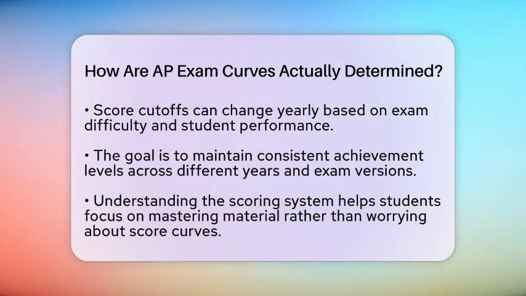The main goal of this system is to ensure that a score of 3 represents the same level of achievement no matter which year or version of the exam you took. This consistency helps colleges trust that Advanced Placement scores accurately reflect student knowledge and skills.